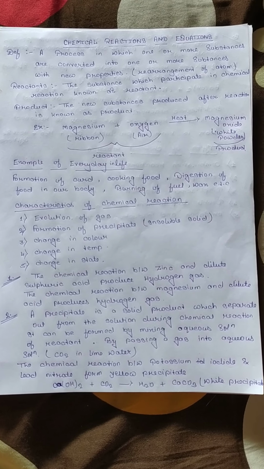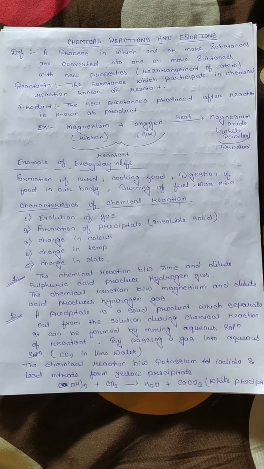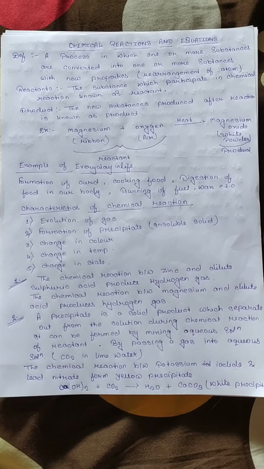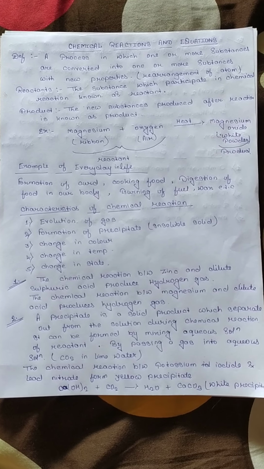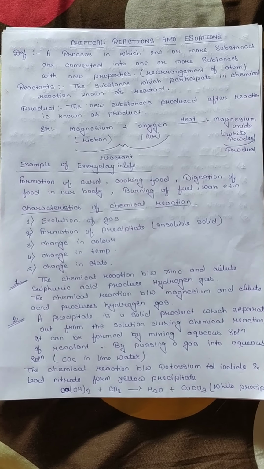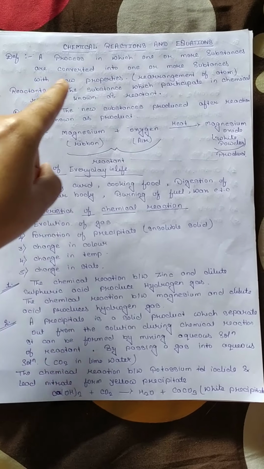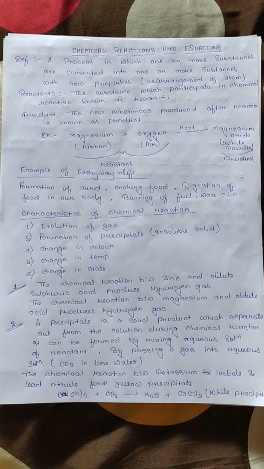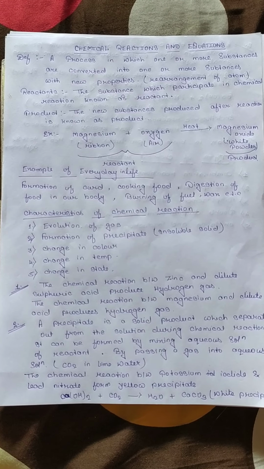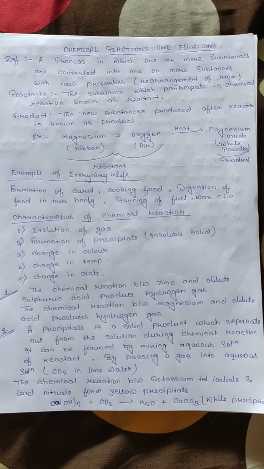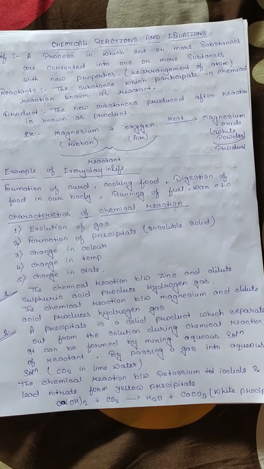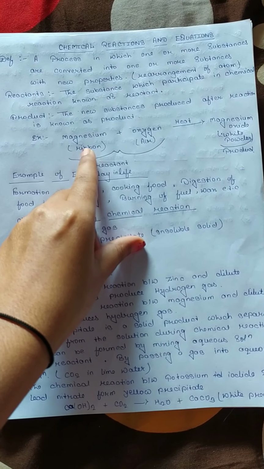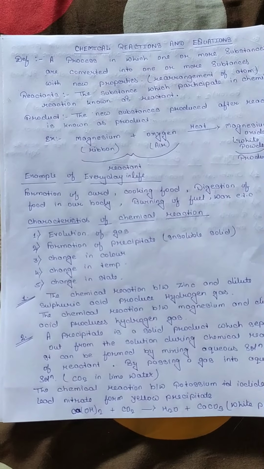So, in a chemical reaction, there are two main terms, that is reactant and product. Reactant is a substance which participates in the chemical reaction. So here I have written the definition of reactant. The substance which participates in the chemical reaction is known as reactant. So in an equation, whatever is written on the left side, all are reactants.